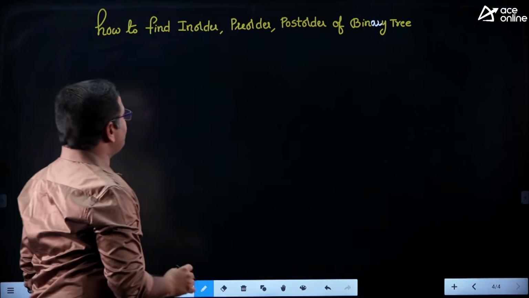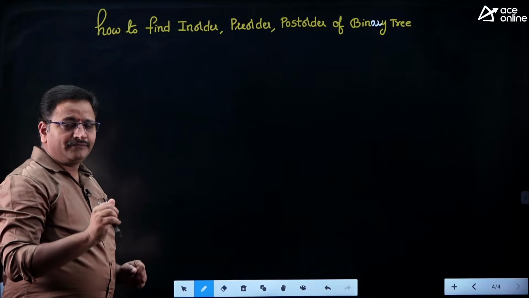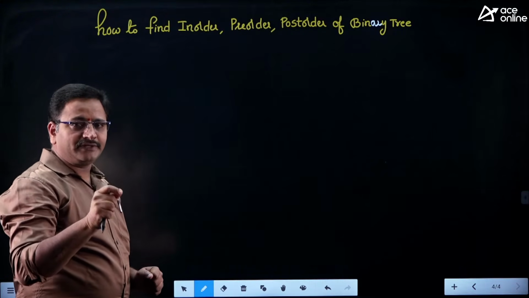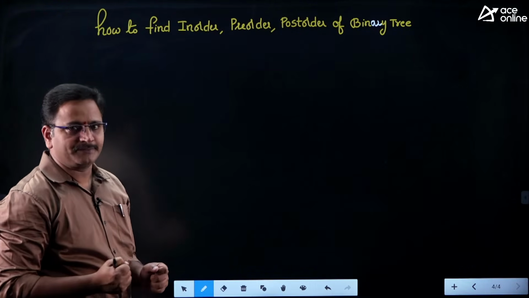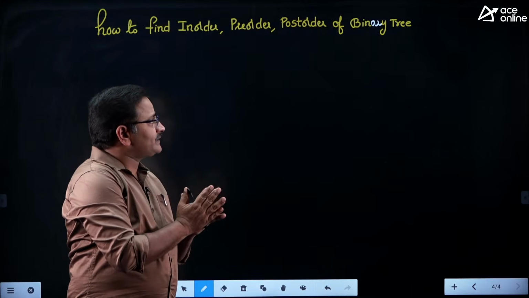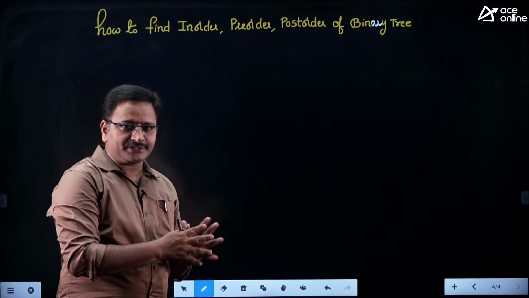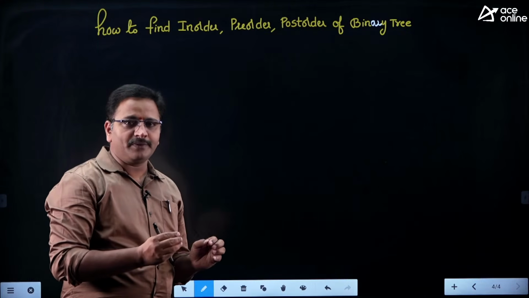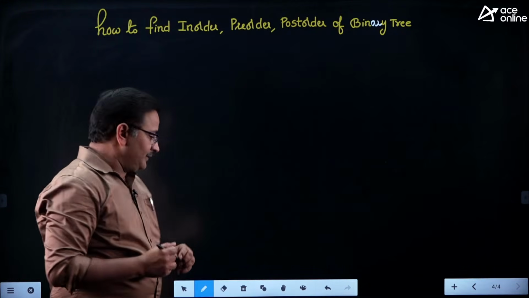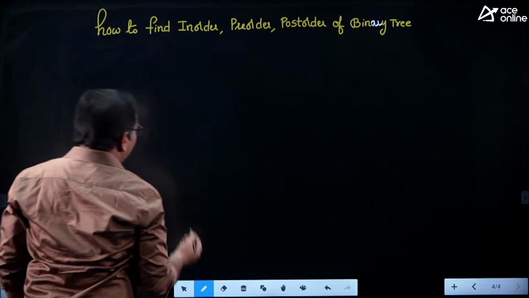Since the weightage of each question is only 1 mark, we are supposed to answer very quickly with the help of possible shortcut methods. Here I am going to explain only shortcut methods, friends, not the regular procedure, because these are only 1 mark questions. For example, let us consider a binary tree.